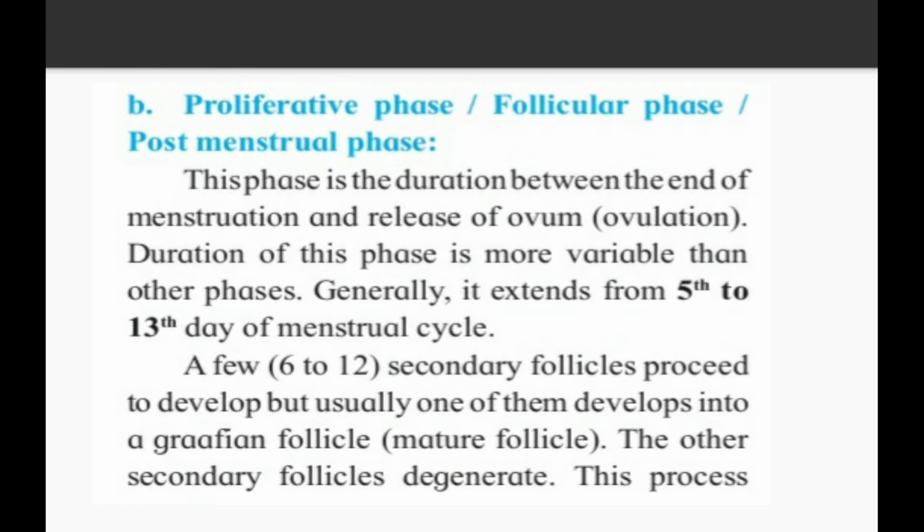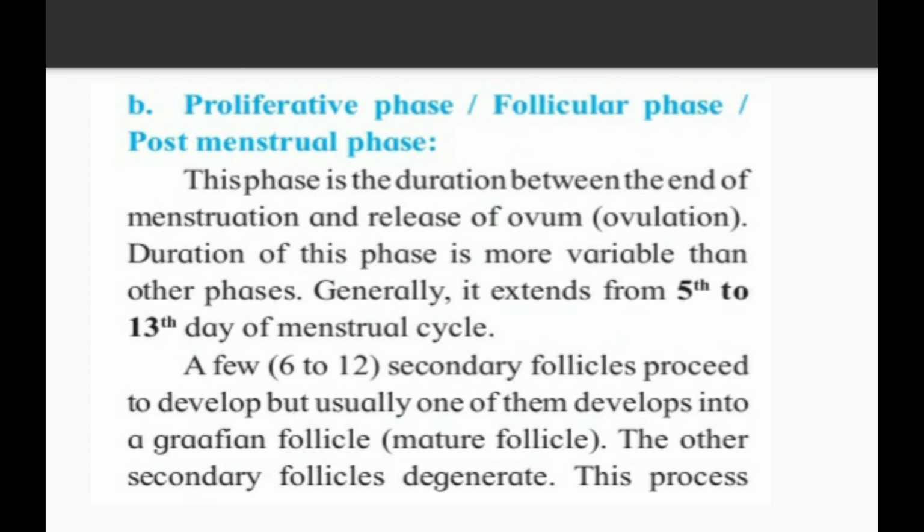A few, that is 6 to 12 secondary follicles proceed to develop, but usually one of them develops into a Graafian follicle, that is a mature follicle. The other secondary follicles degenerate. See what happens in this 5th to 13th day.